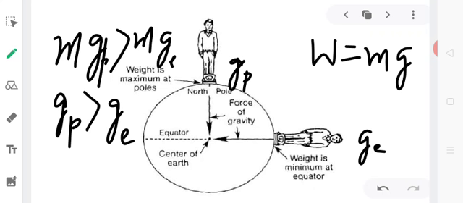So weight is maximum at the poles and minimum at the equator. If the weight of the same object is taken at the poles and the equator, you will get different values for it. This is due to the fact that there is a difference in the value of acceleration due to gravity.